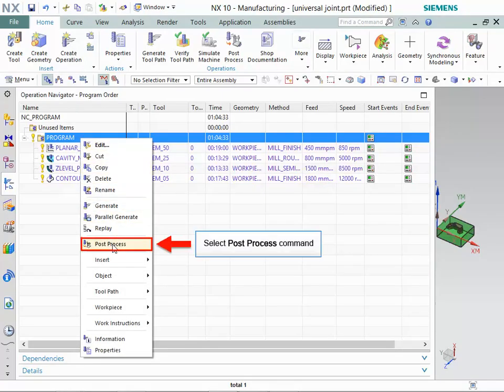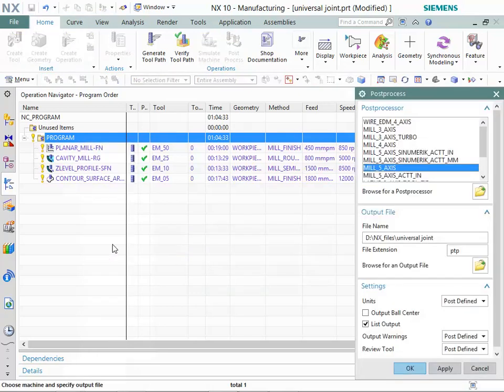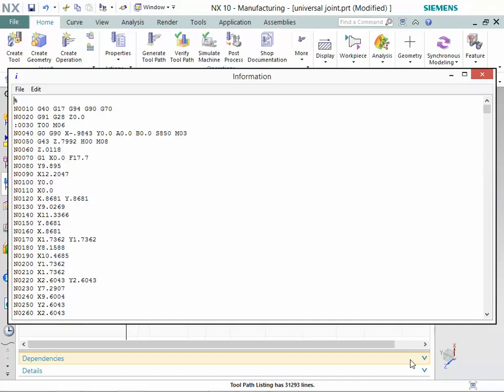Now, select the Post-Process command by right-clicking on the Program node. Make sure that Mill_5_axis option is selected in Post-Processor group. You can observe the NC program is generated, which can be fed to CNC machine for machining of universal joint die.